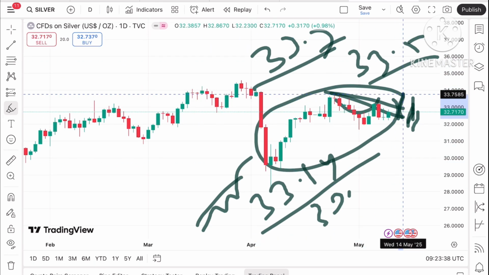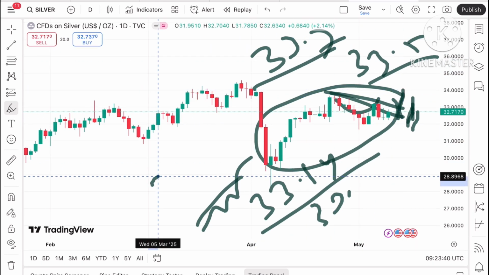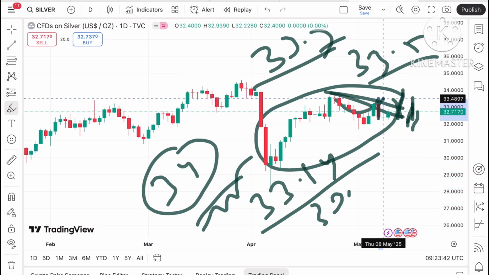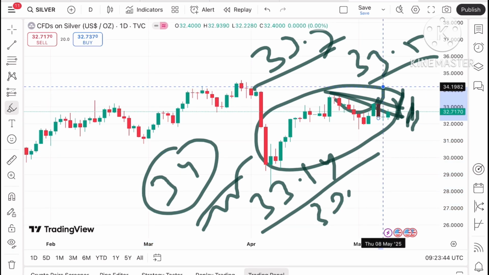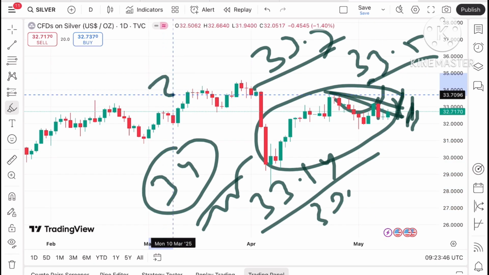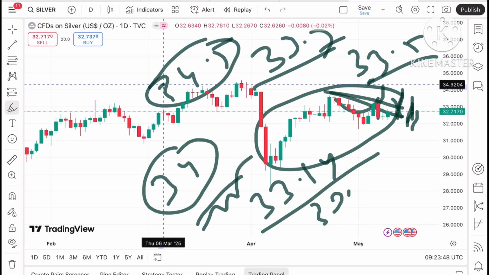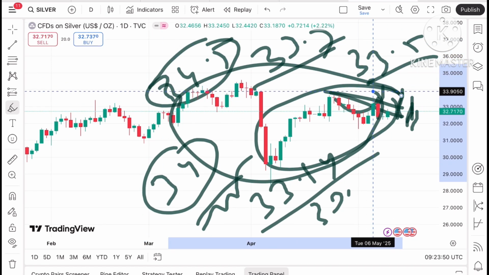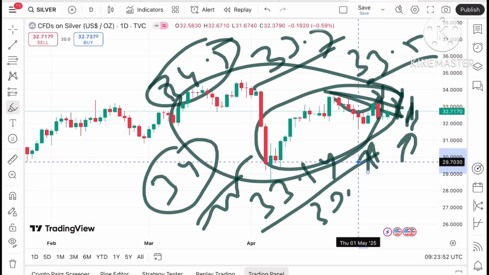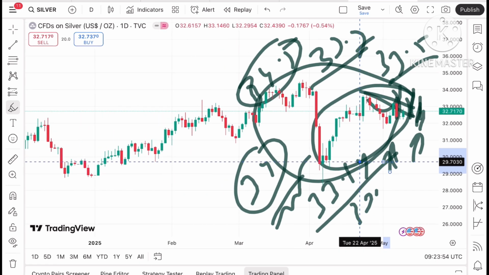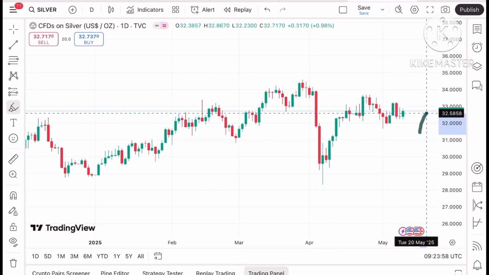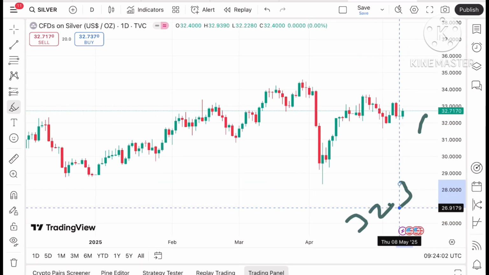Then there will be a zone breakout, so further upside we can see towards a level of $34. And if that sustains, a further upside we can see towards 34.2 to a level of $34.5. Then there will be a zone breakout, so we can see a further upside movement. But suppose the price doesn't sustain, we can see it can touch a level of around $32.3.